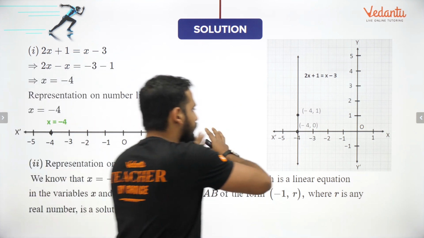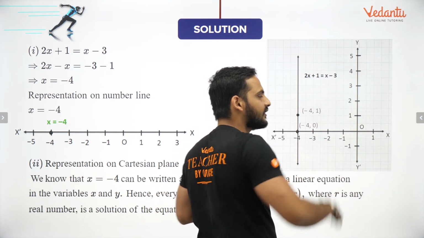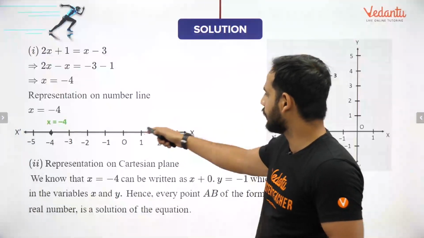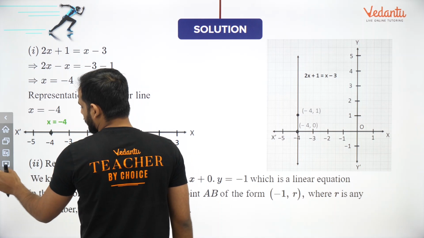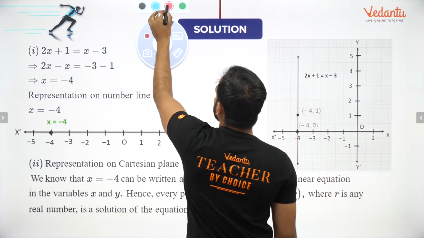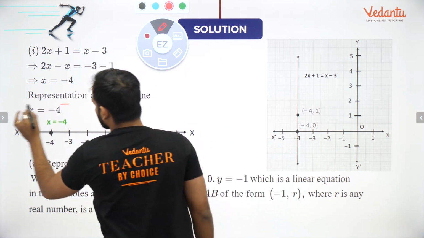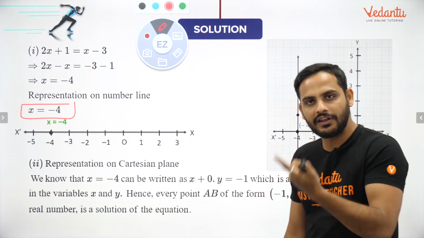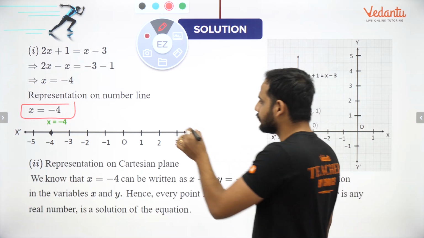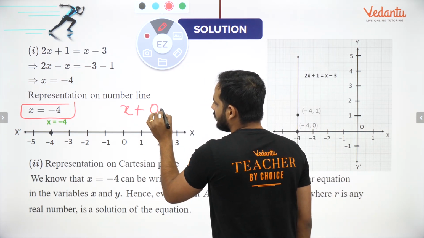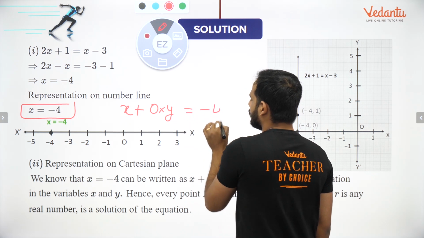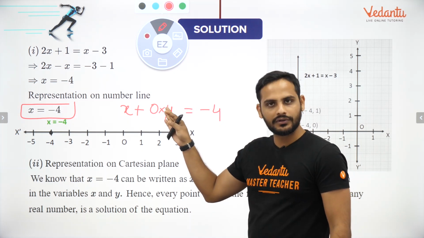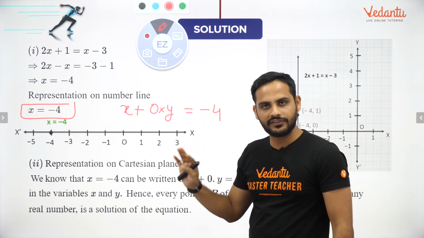Now, when it is changed into a Cartesian plane, that means now we need to change it into a linear equation in two variables. See, when you solved it, the equation you are getting here is x is equal to minus 4. Now if you want to convert a linear equation in one variable to a linear equation in two variables, I can write it as x plus 0 into y is equal to minus 4. Now any value of y you put in this part, it will always remain 0. So x is equal to minus 4. The equation itself is the same only.